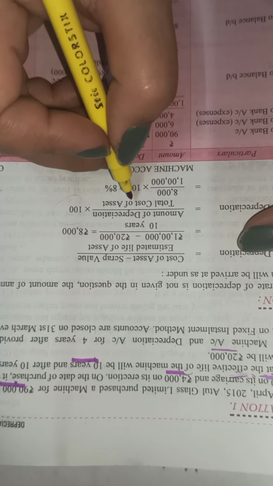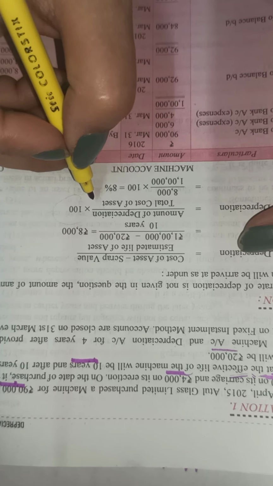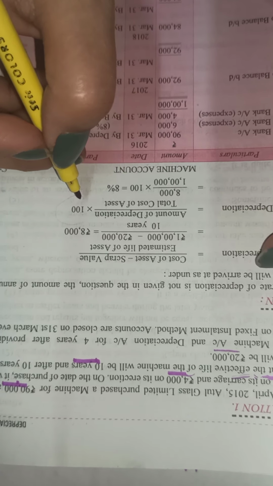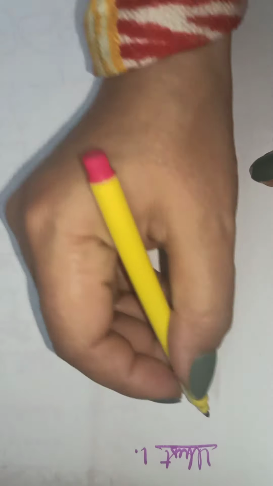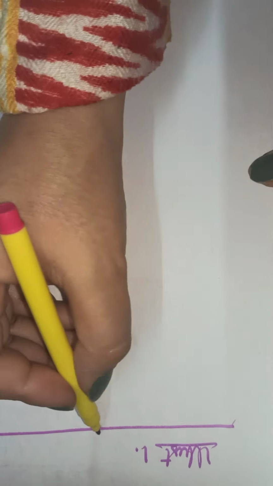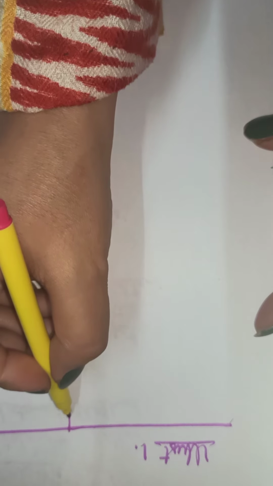Now how is the rate of depreciation calculated? 8,000 upon 1 lakh into 100, that is 8%. The rate of depreciation is always calculated upon cost into 100. We multiply it by 100, and the rate of depreciation becomes 8%. In the questions, you have to remember 8,000. Now, how will the question proceed? I'll show you how the question proceeds. The same question, this is illustration 1. You can follow in your textbook if you want simultaneously. This is the account that we make. The fixed asset account.